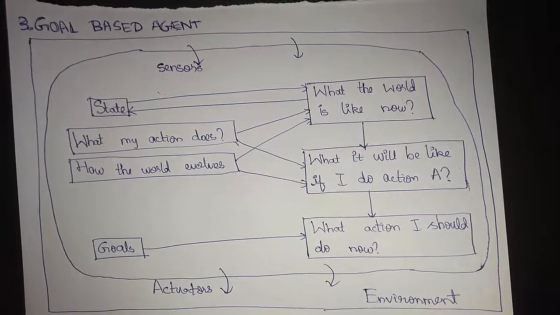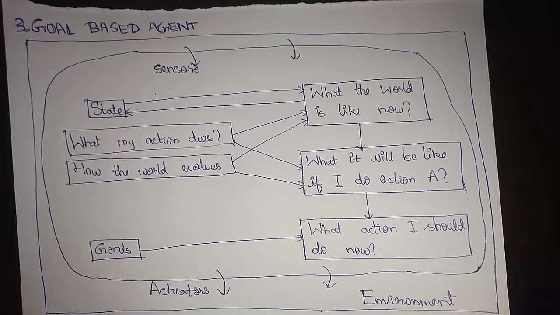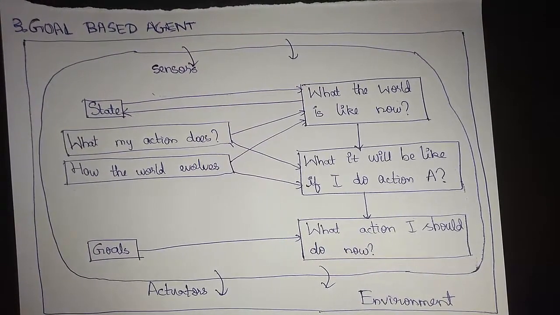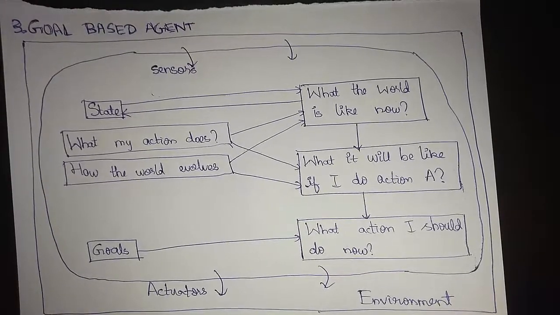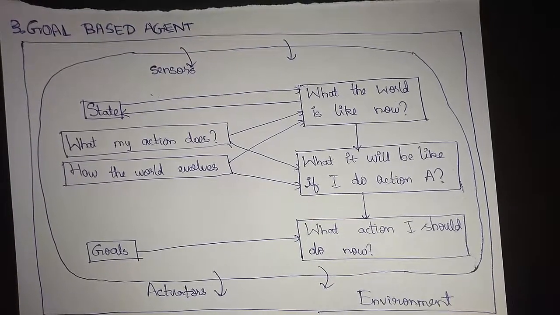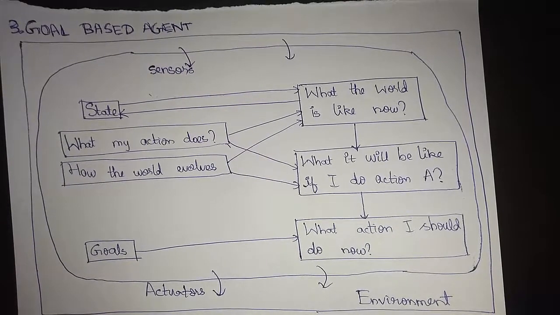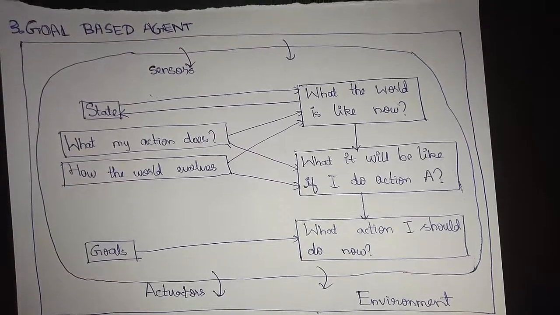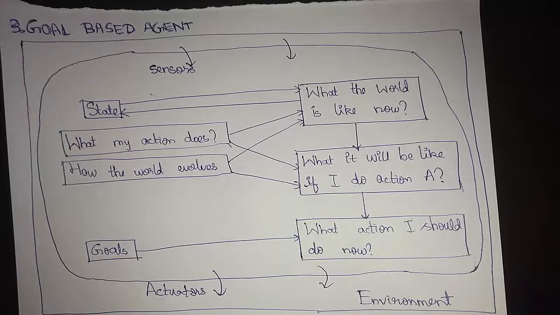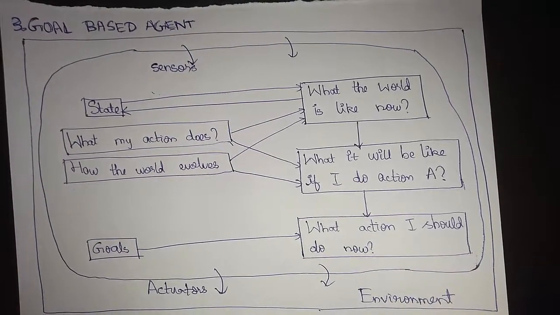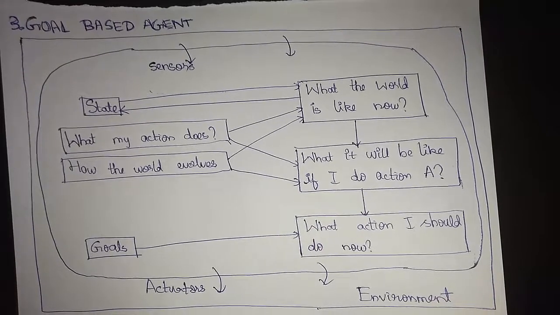Some examples of the goal based agent would be an agent searching for a solution of an 8 queen puzzle. This is an apt example, because in the 8 queen puzzle we have a certain definition of states we would like to reach. That's the goal state where we want to reach, but right now we are at some initial state.